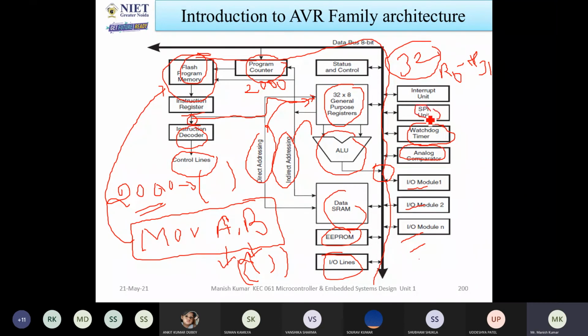SPI unit, serial peripheral interface unit. If you want to transfer data from one place to another place, you can use the SPI interface, and you can attach it to a device. You can send the data easily.